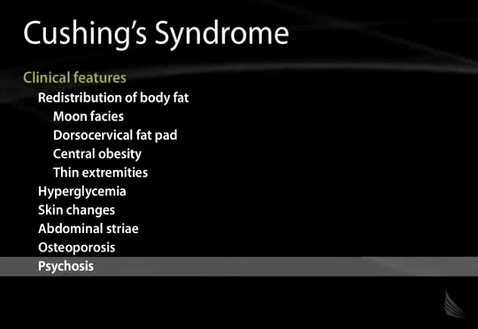Psychosis can also occur. So if you've ever prescribed a glucocorticoid such as prednisone to a patient, you have to warn the patient they can have very vivid dreams, they may be agitated and anxious, and they can actually get a frank psychotic episode.